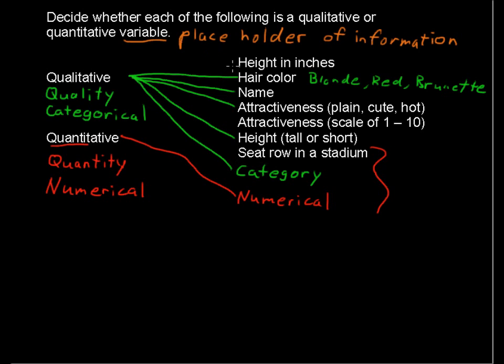Now, height in inches, that's numerical, clearly. So that is quantitative. What's left? Attractiveness, scale of 1 to 10. That is numerical, so that is also quantitative. And so there's just a few examples of qualitative and quantitative variables.